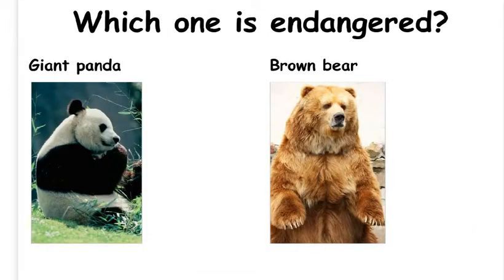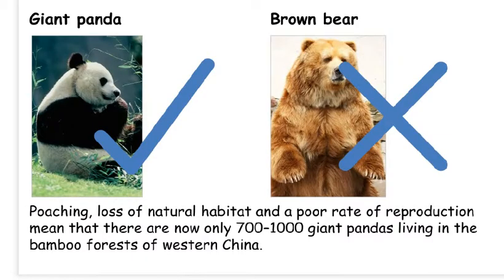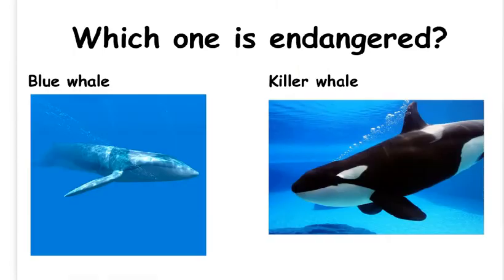Which one is endangered? It is the giant panda that is an endangered species. Poaching, loss of natural habitat, and a poor rate of reproduction mean there are now only between 700 and 1,000 giant pandas living in the bamboo forests of Western China.